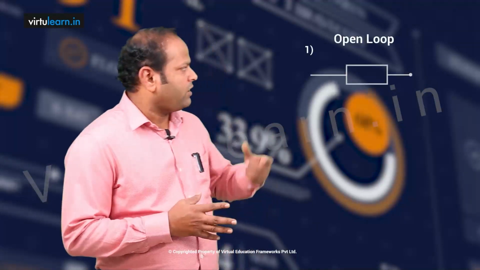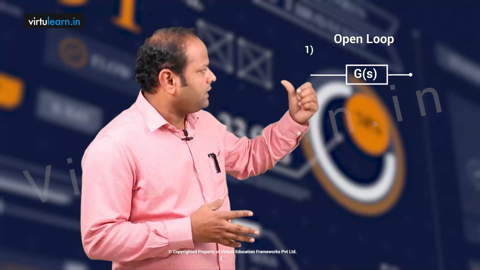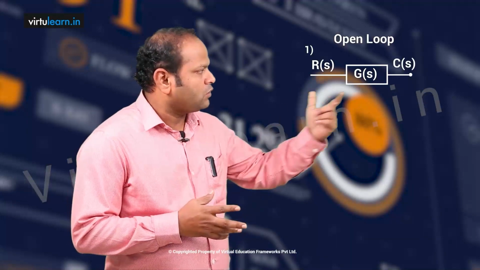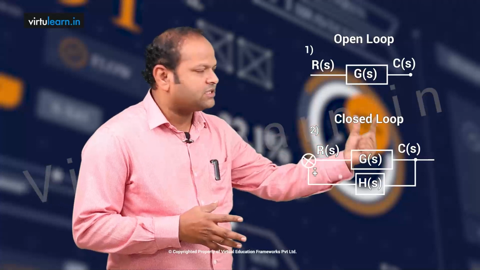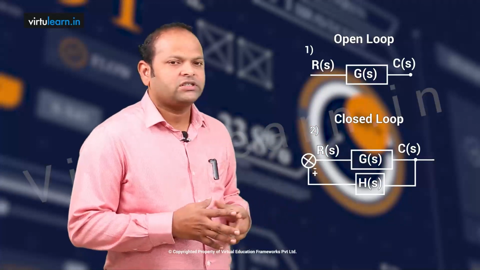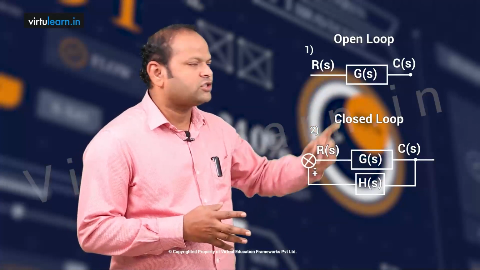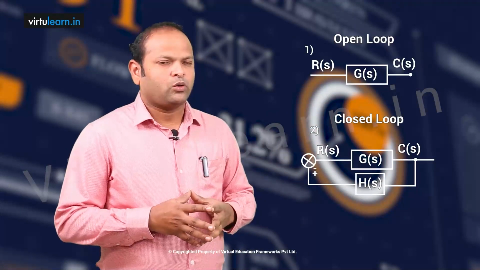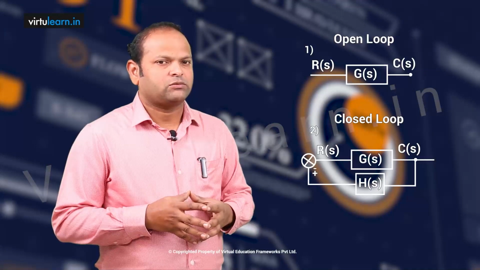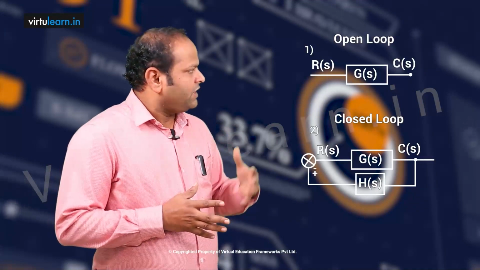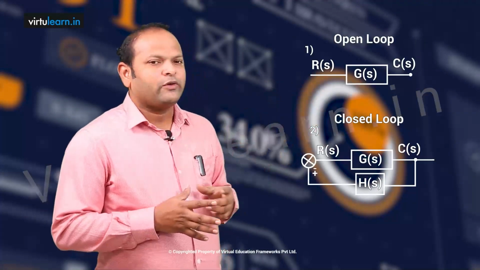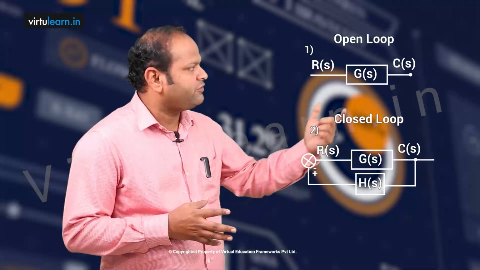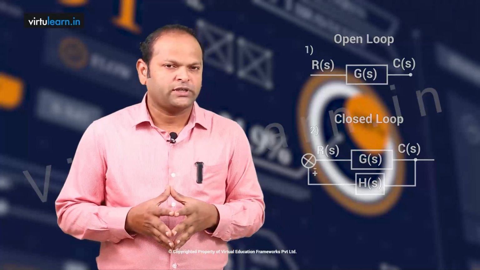In the block diagram, we have only G, the input is R of S, and the output is C of S in an open loop system. Whereas in closed loop, I have G as well as H, and there is a negative feedback, and the input is R of S, output is C of S. So this is the first one, by looking at the structure of the system. By looking at these two, immediately we can say that feedback is absent in my open loop system, whereas feedback is present in my closed loop system.